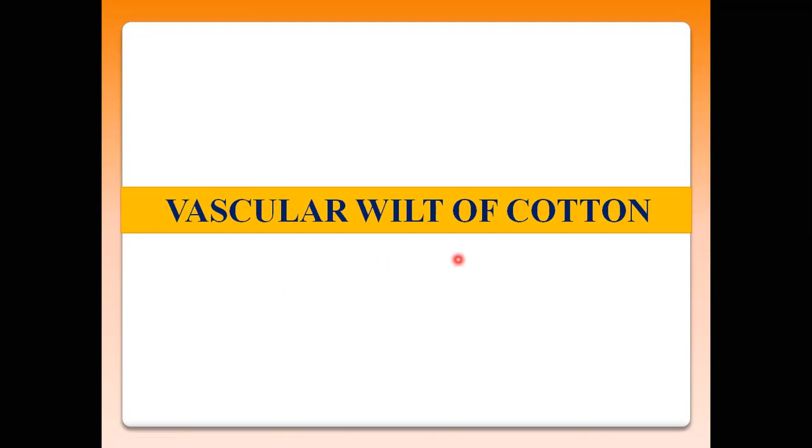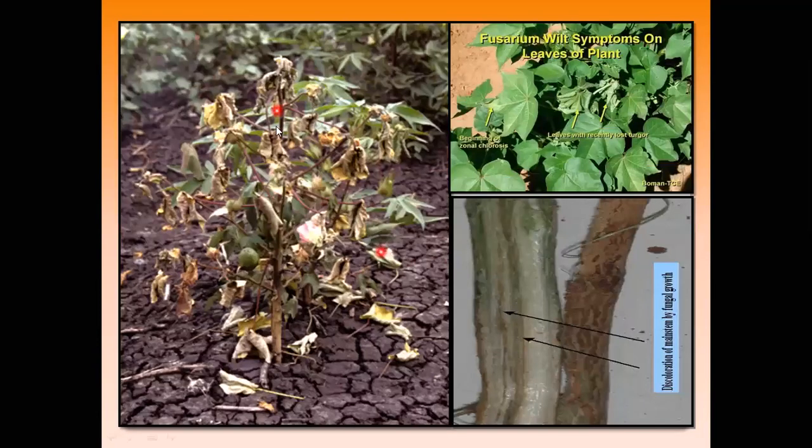Then vascular wilt of cotton. So these are individual plants showing the wilting appearance, having leaves totally yellow, or these leaves are dry in nature. Before the drying of the leaf, some symptoms are produced, means the leaf loses its turgidity level.